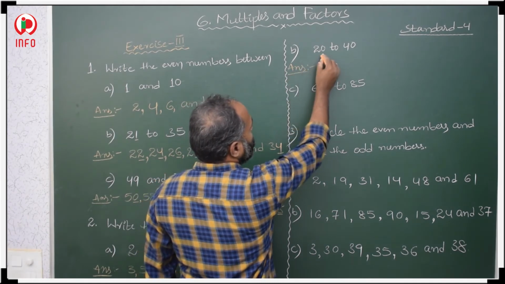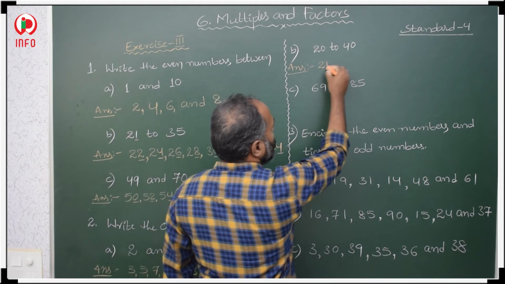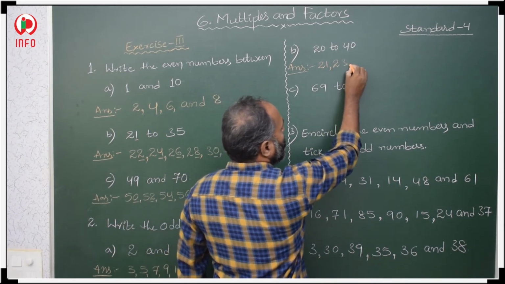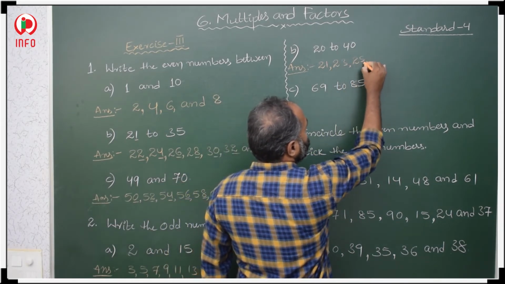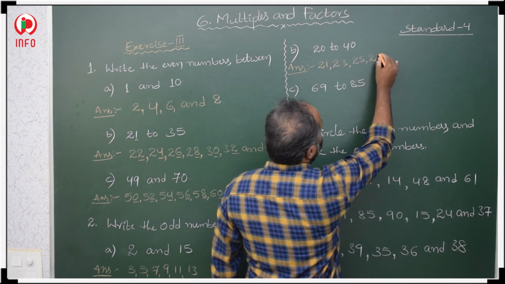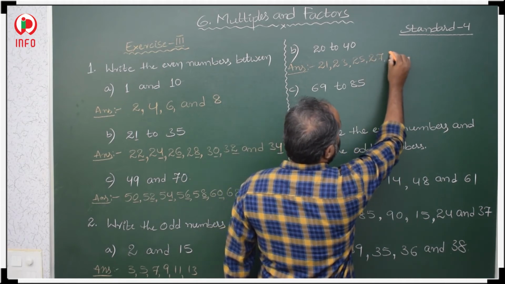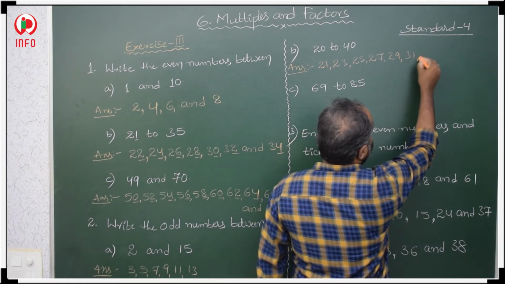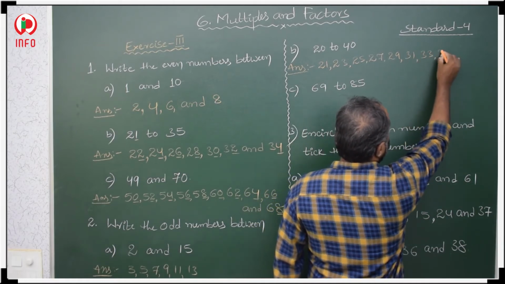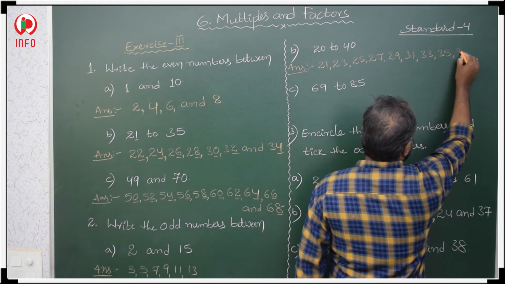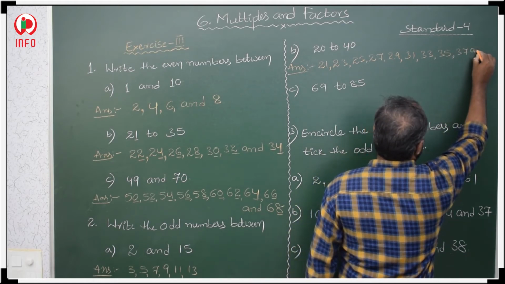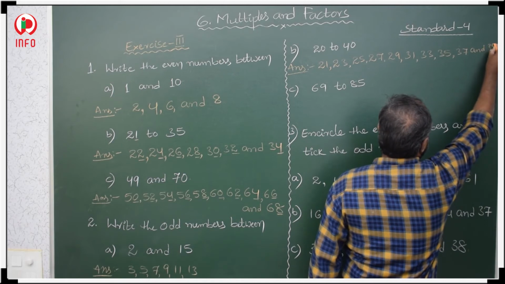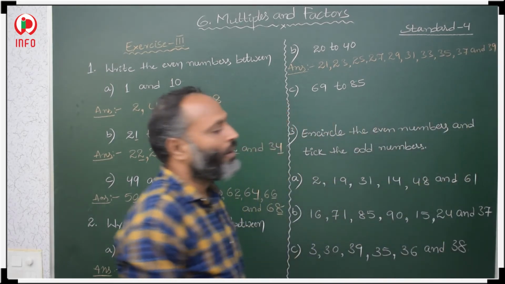20 is an even number, then 21 is an odd number. 21, 23, 25, 27, 29, then 31, 33, 35, 37 and 39. These are odd numbers.